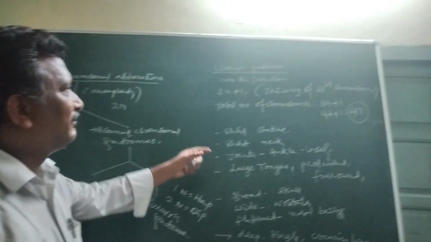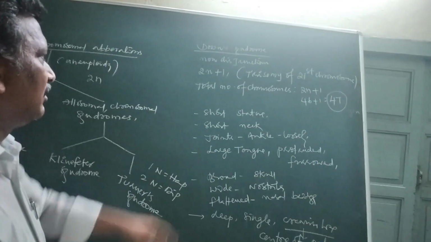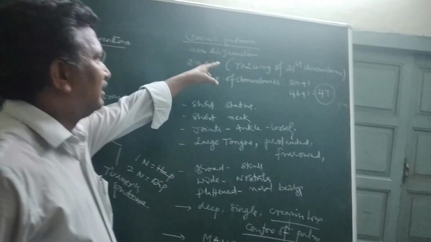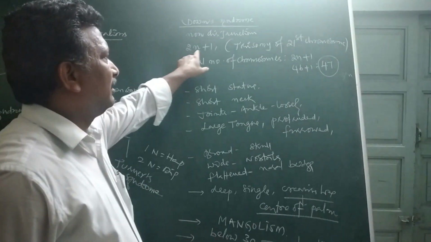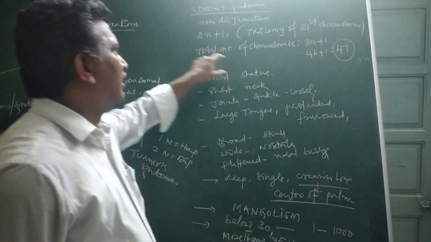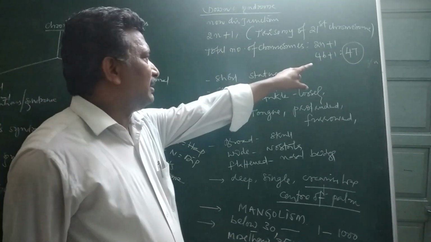These are the characters of Down's syndrome. Down syndrome is developed by non-disjunction. It is a kind of aneuploidy. Its karyotype will be 2n plus 1, so trisomy of the 21st chromosome. The total number of chromosomes is 47.